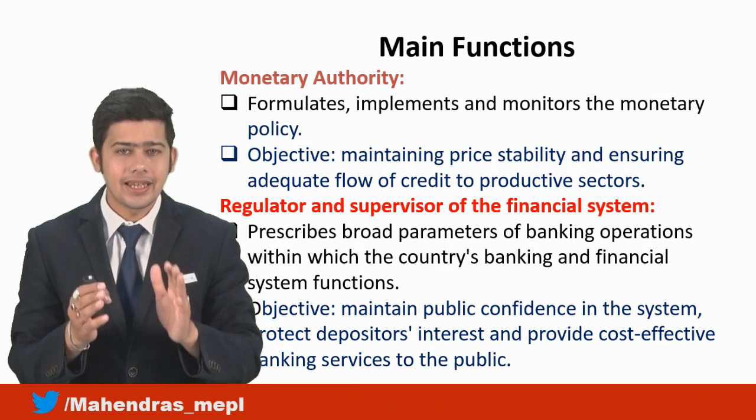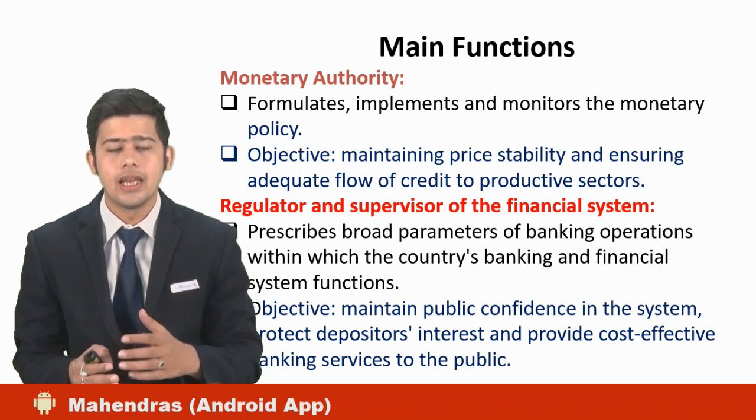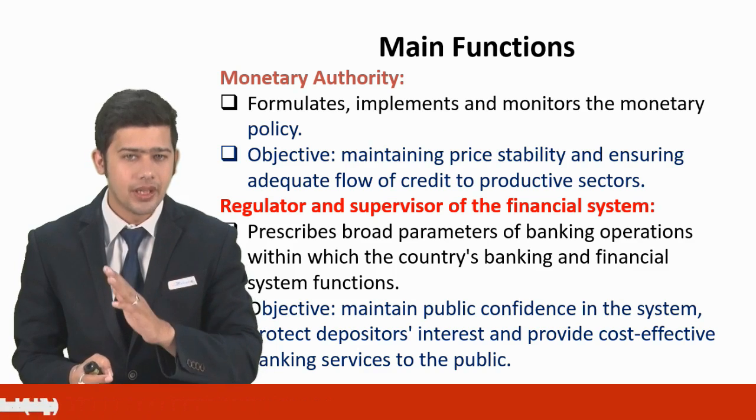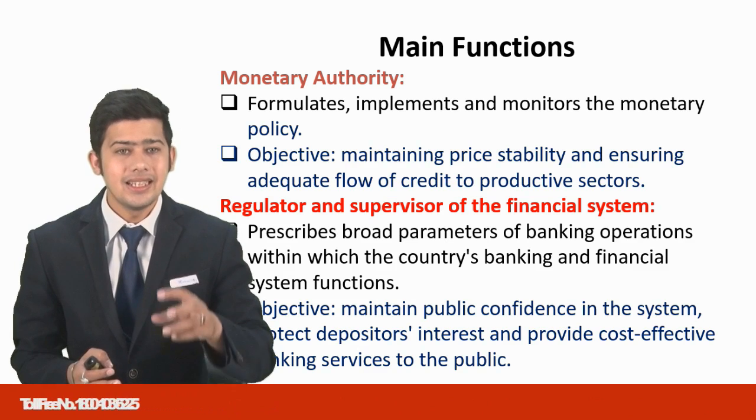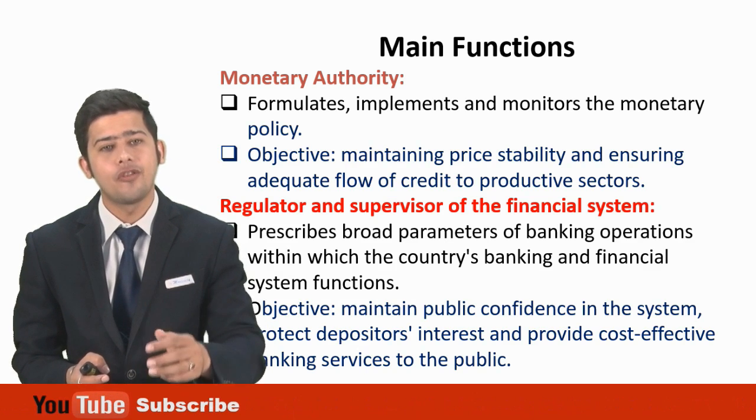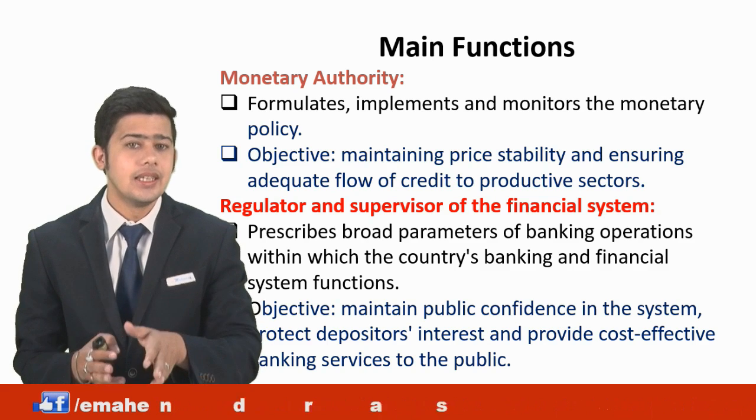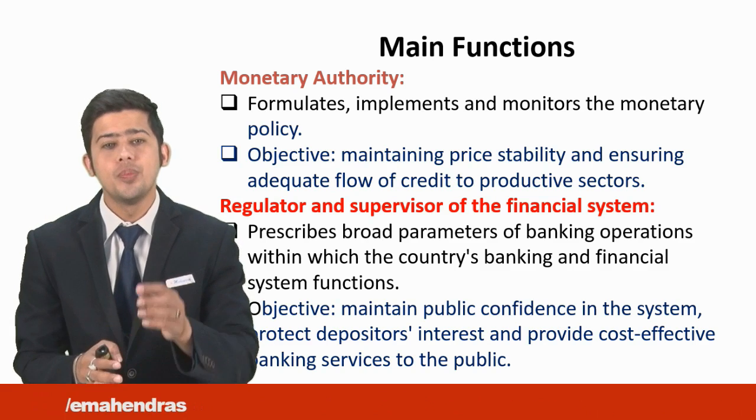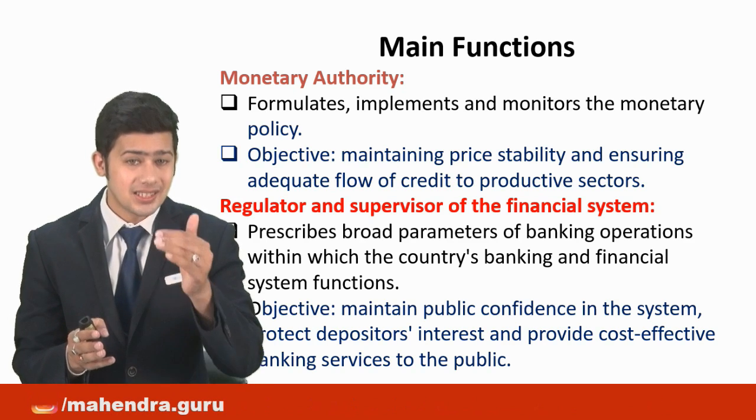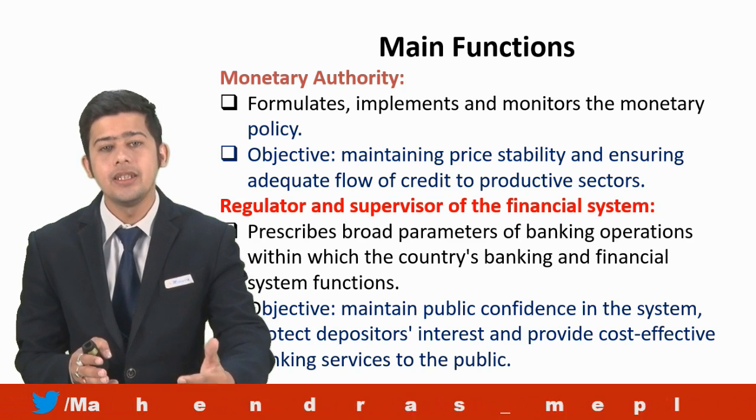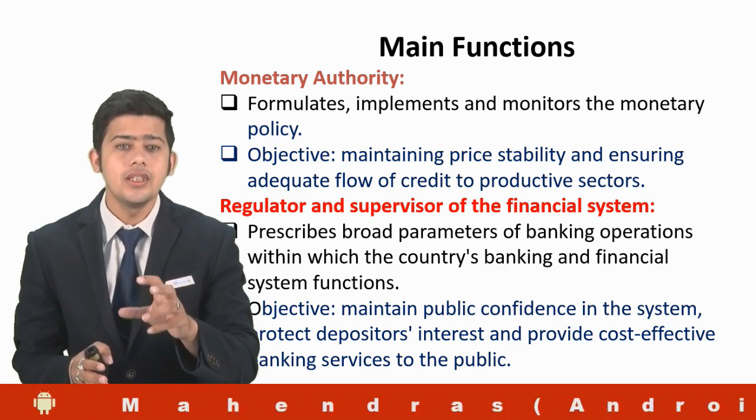Moving forward to the main part of this topic, the main functions of RBI. Number 1, a function that has been asked many times in papers, is the monetary authority or monetary policy. RBI is the face behind formulating, implementing and monitoring the money supply of the country. The objective is to maintain price stability and ensure a sustainable amount of money flows into the productive sectors of the entire economy. This could also lead to controlling inflation.